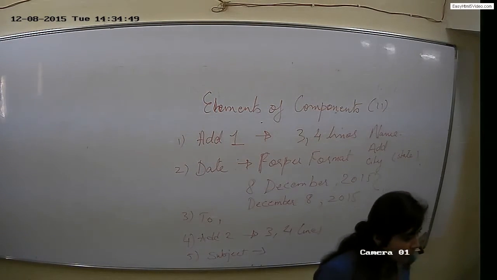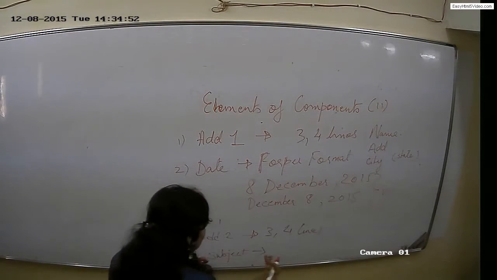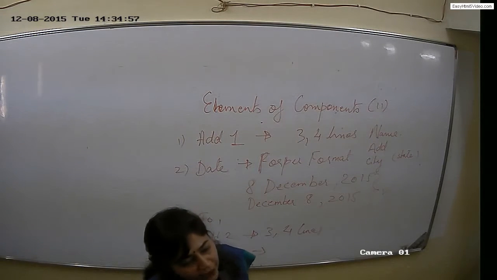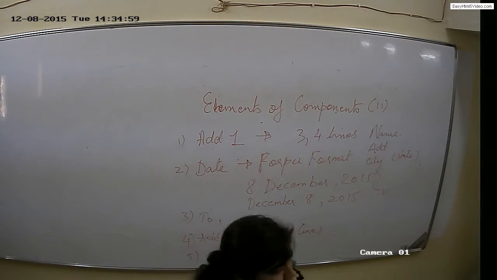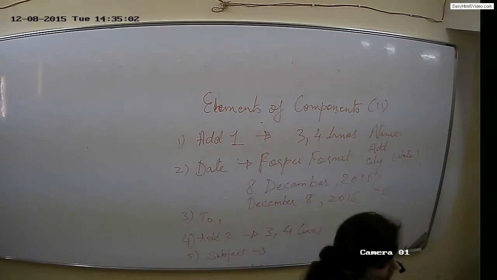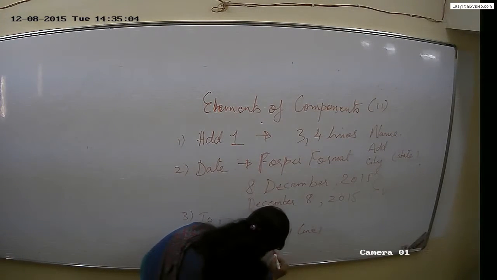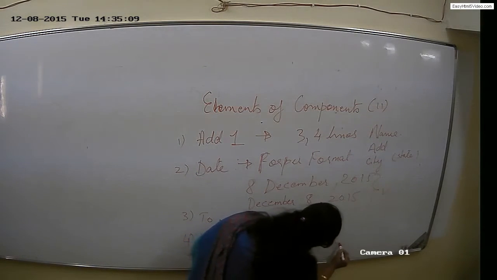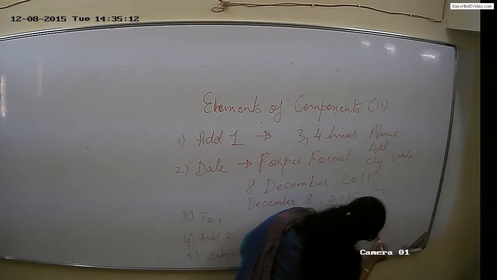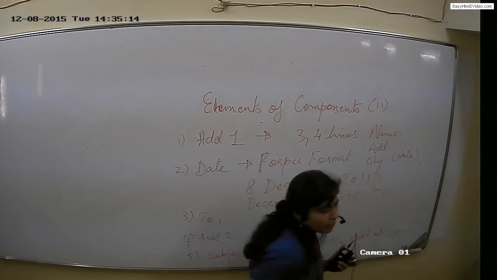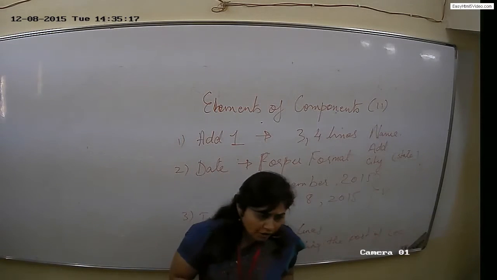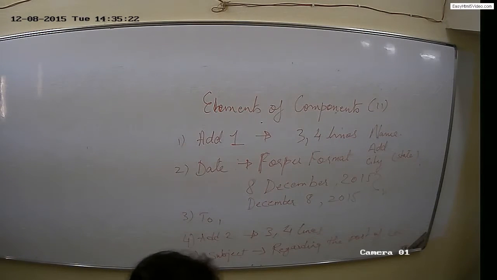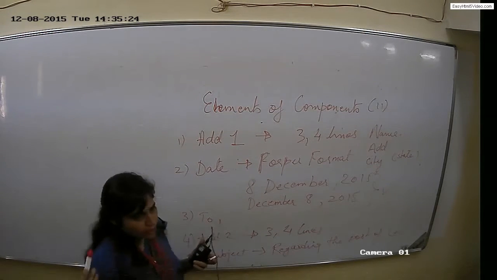सामने वाले को पढ़ते ही पता चल जाना चाहिए कि जो एप्लीकेशन है ये किस लिए आई है. For example, you just write job application. How do I come to know for which post it is? So the correct method is for the post or regarding the post of lecturer, जो भी लिखना है, senior engineer, junior engineer, electronics engineer, for whatever it should be clear. Regarding the post of so and so.